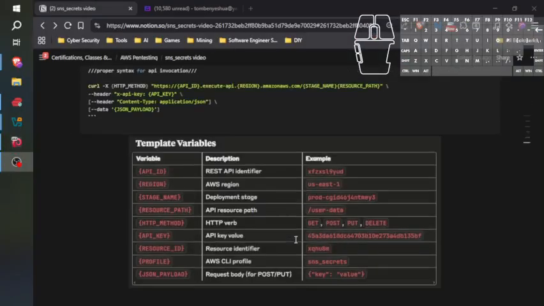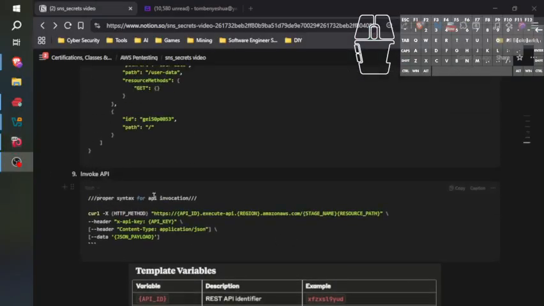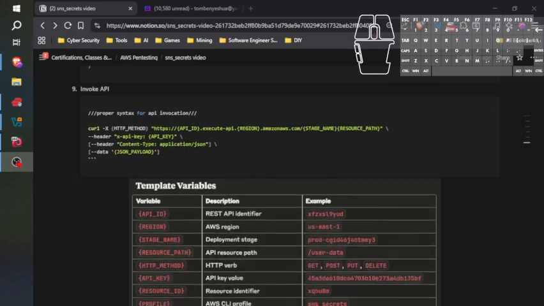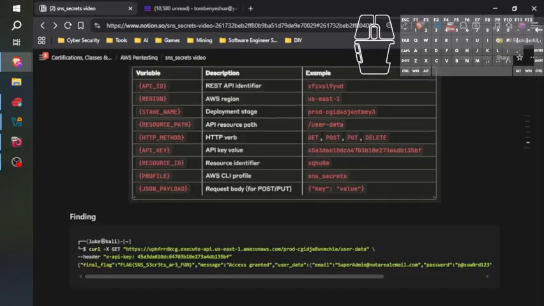There we go. So what I'm going to do here, I'm going to copy this. I'm going to put it into my notes. Invoke API key. So this is how we invoke the API key. Right here, I'm not going to do this in this video, but this is where you would write up a conclusion or a summary or an executive review of the account, letting your client know how you got to where you got to, the full attack path, and you can give them instructions on what they should do to patch up this path and best practices to make sure that they don't need future patching.